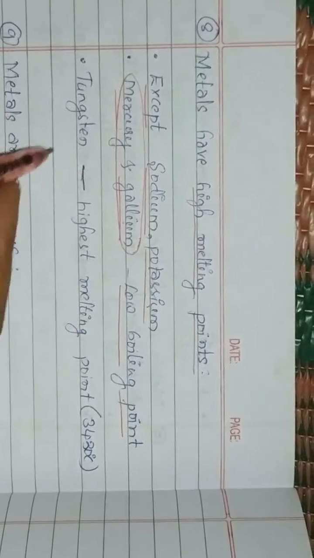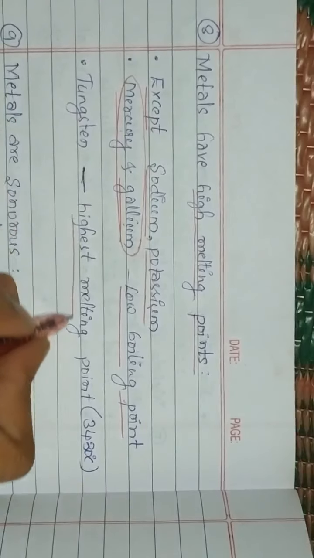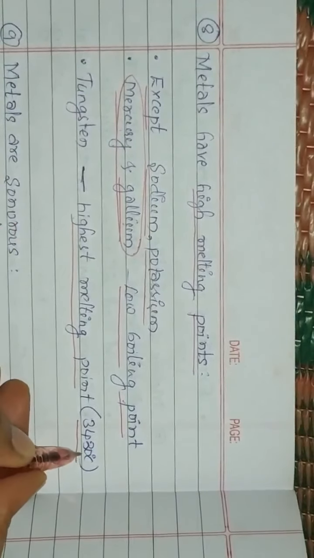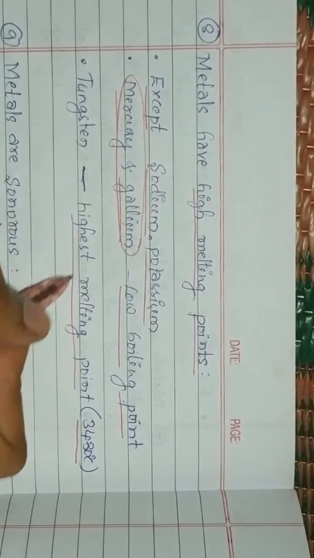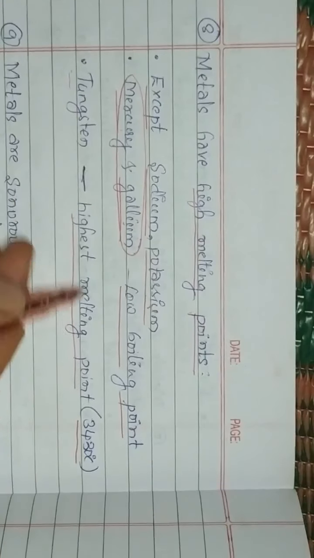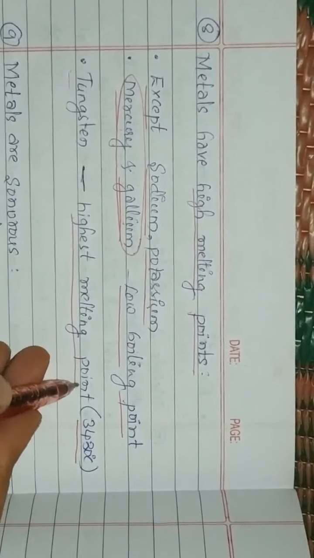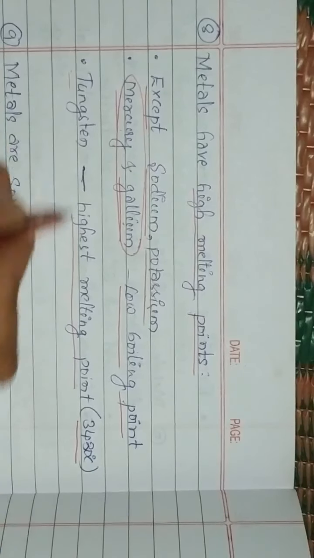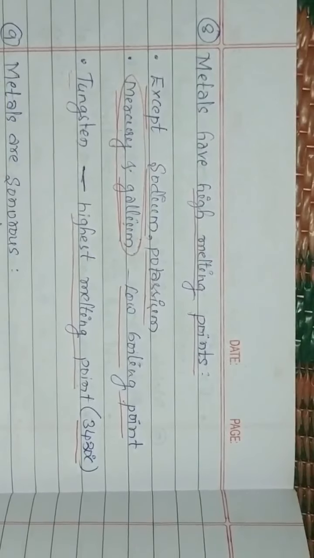Tungsten has the highest melting point, 3430 degrees Celsius, the highest among metals. Because of this high melting point and its high tolerance to higher temperature, tungsten is used in the manufacture of bulbs.